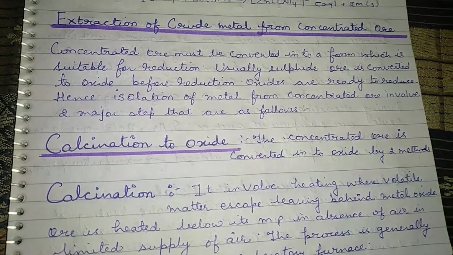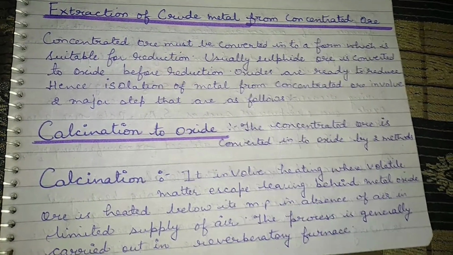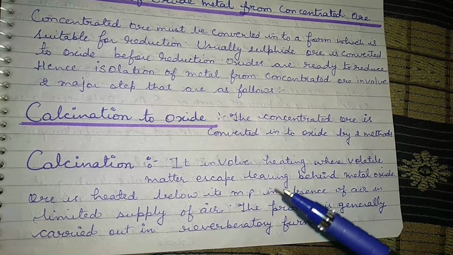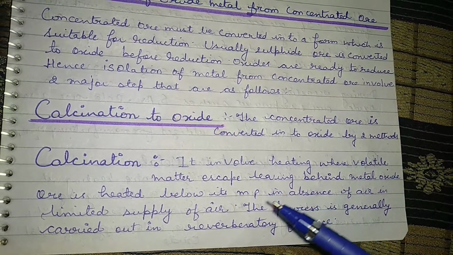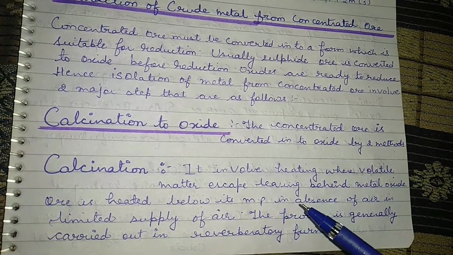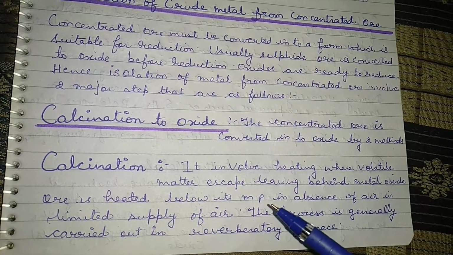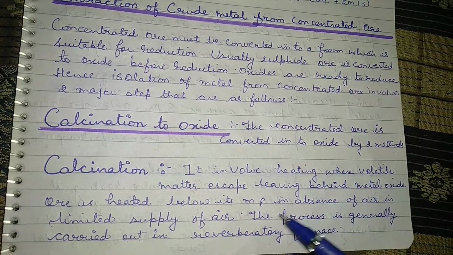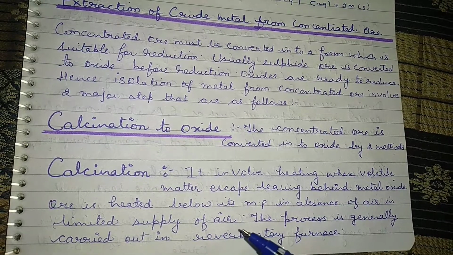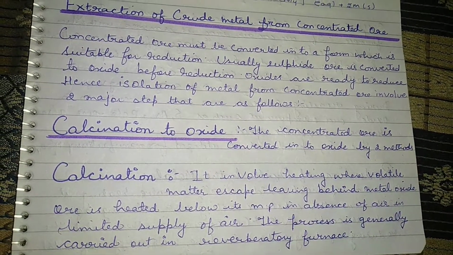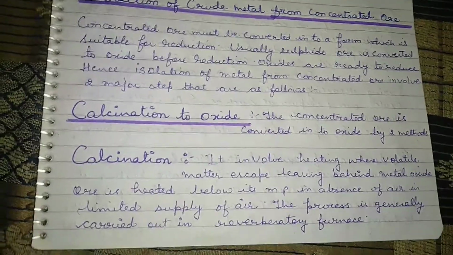So let's read about the calcination process. It involves heating where volatile matter escapes, leaving behind the metal oxides. The ore is heated below its melting point in the absence of air. This is a very important point, that this process is done in the absence of air, and below its melting point. In a limited supply of air, this process is generally carried out in a reverberatory furnace. So this is known as the reverberatory furnace. Let me show you the diagram of the reverberatory furnace.